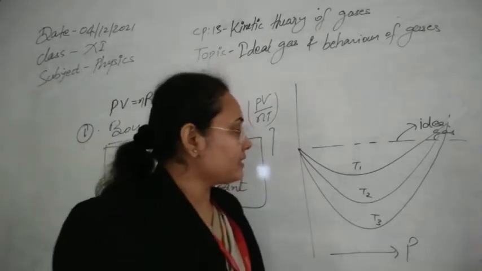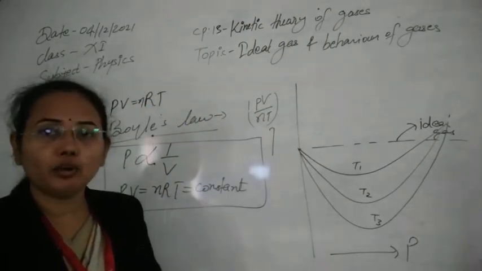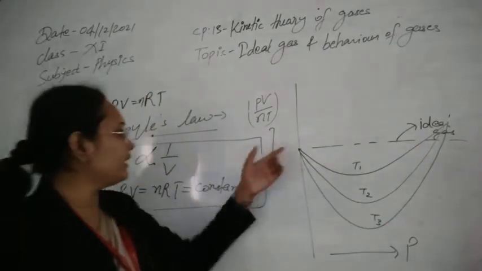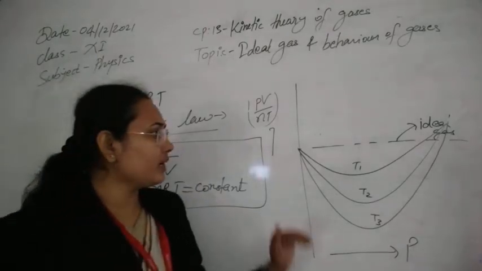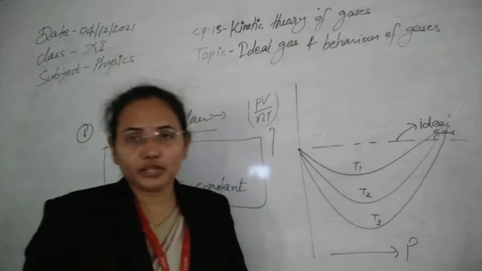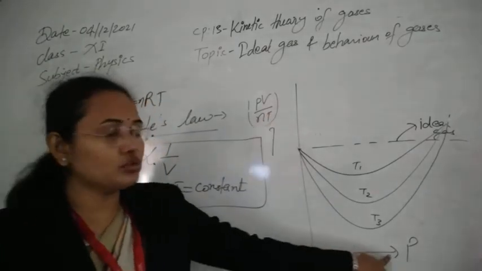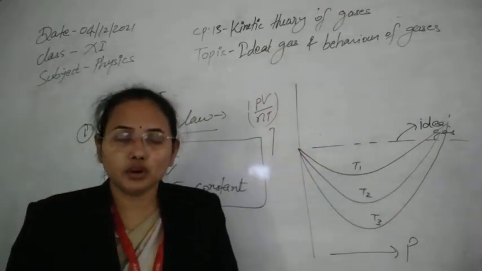For the ideal gas, if we calculate PV by nT, it should be independent of pressure. Whatever the pressure, it should always be constant, with the value equal to R. But for the real gas, with increase in temperature, this factor starts to change with pressure, and continuously we obtain this kind of graph.